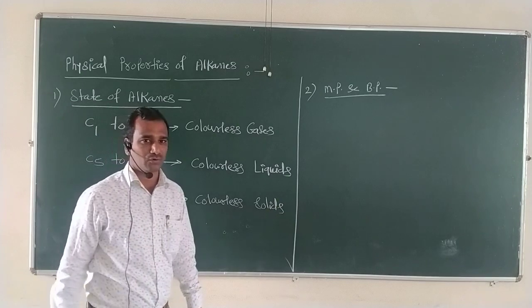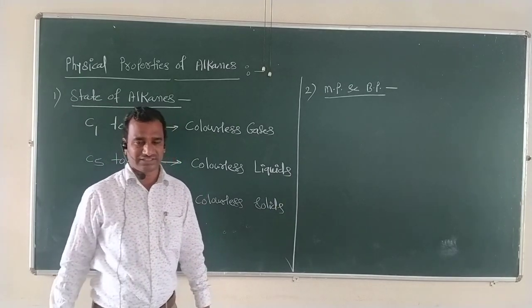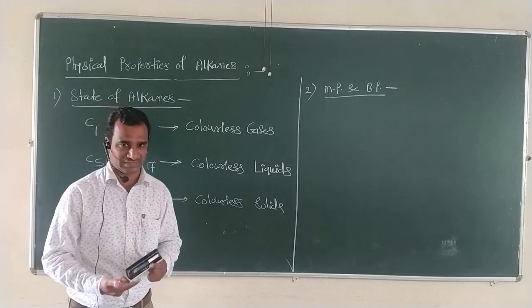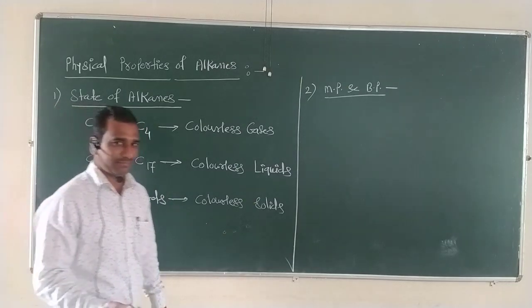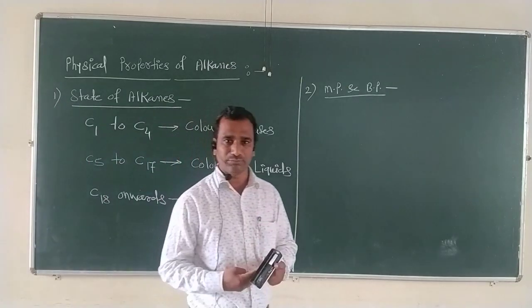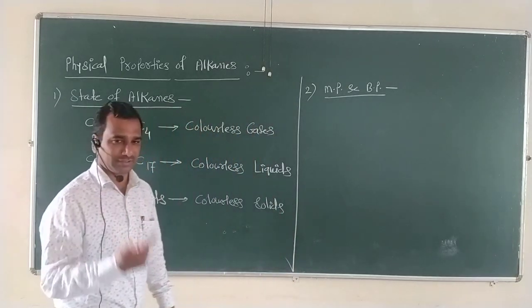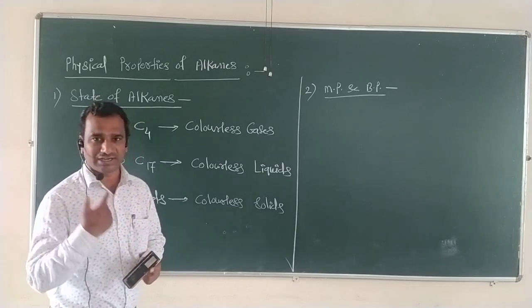For this purpose we have to conclude one simple statement. If the number of carbon atoms goes on increasing in a particular alkane, what happens? Its melting point and boiling point gradually go on increasing. This means that when the number of carbon atoms is more, its melting point and boiling point increase.